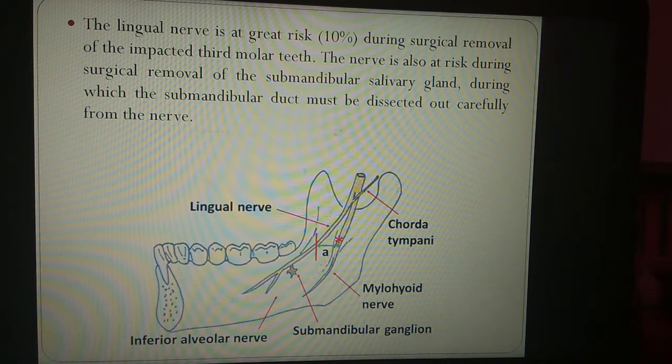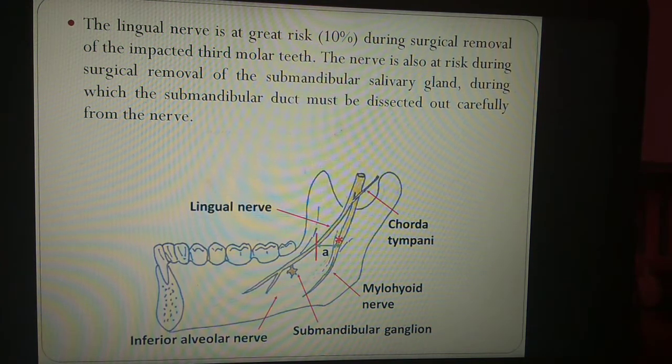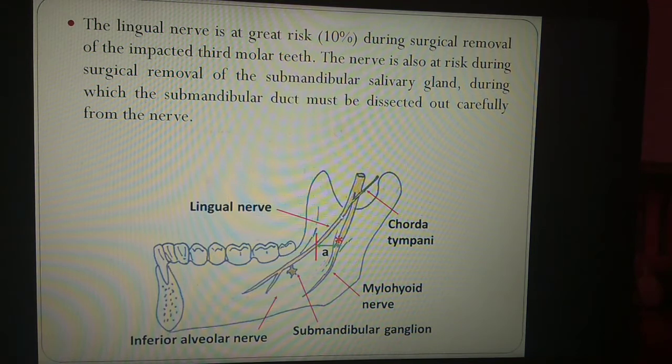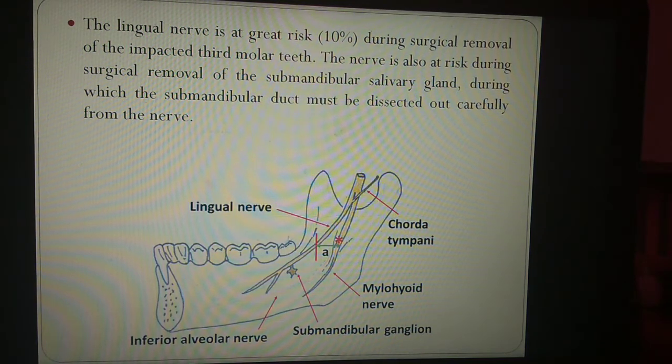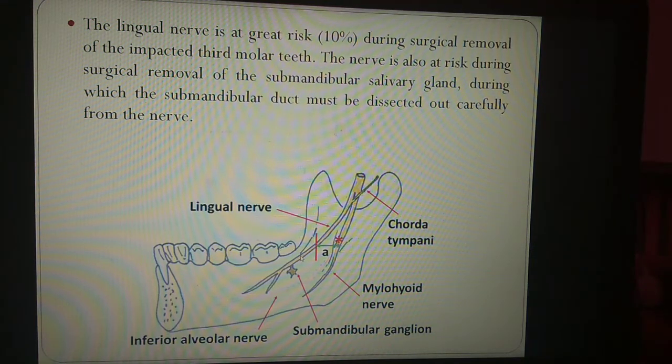Now the lingual nerve is at great risk during the surgical removal of the impacted third molar tooth. You can see this is the lingual nerve, which is closely related with the third molar tooth. So during the surgical removal of the third molar tooth, this lingual nerve may become injured.